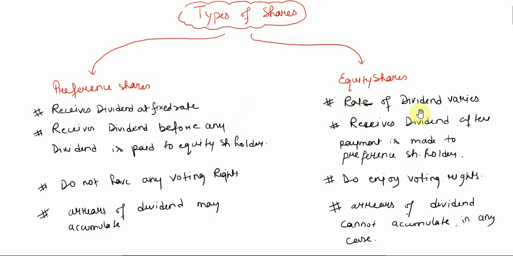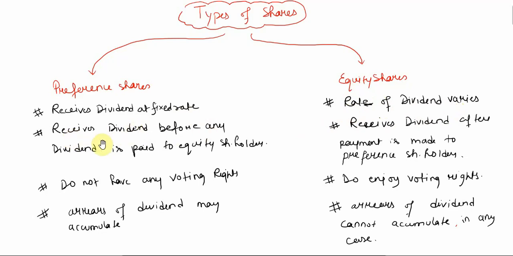For equity shares, the rate of dividend varies because it depends upon the decision of the board of directors. There used to be a board of directors in a company, and they used to decide according to the profitability of the company how much rate of dividend should be provided to equity shares. So that's why the rate of dividend in equity shares varies from year to year.